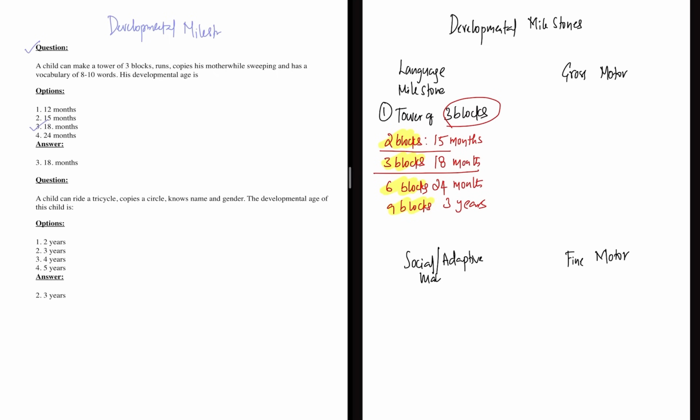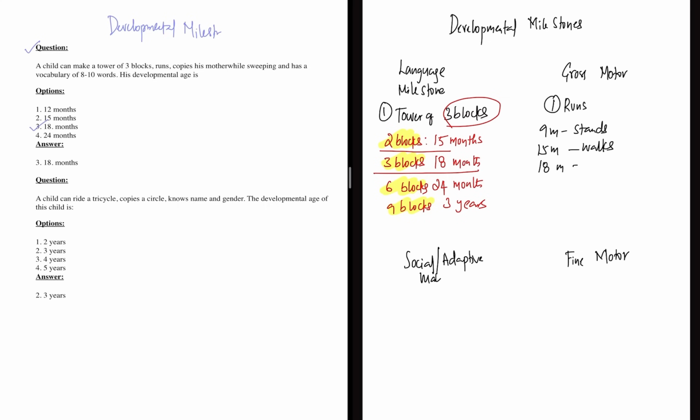Now running. The next milestone they're giving is that the child runs. That means running is a gross motor milestone. I'm talking first about when he is standing. Stands at 9 months. After standing, walks alone at 15 months.